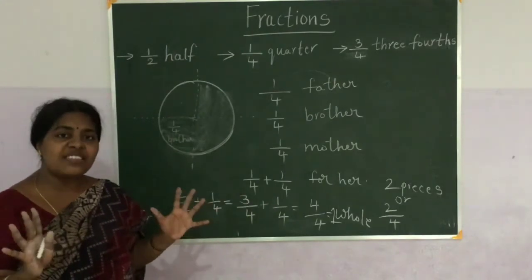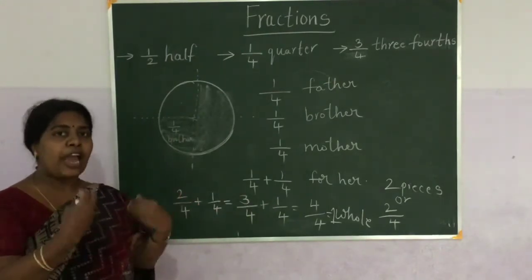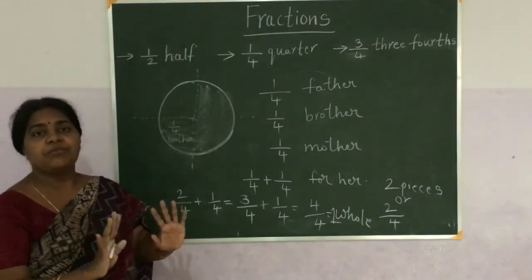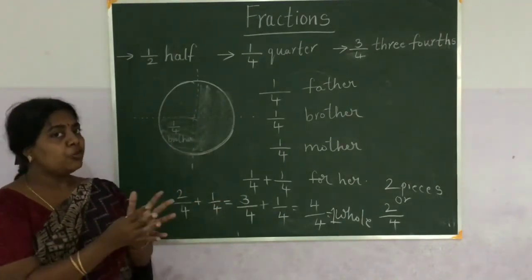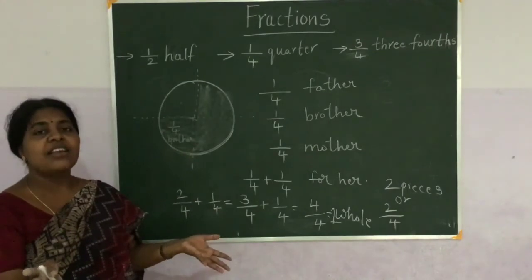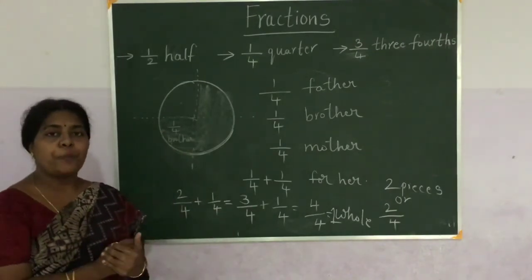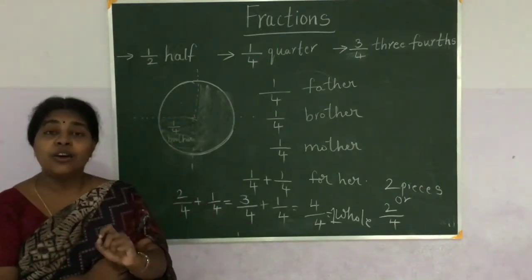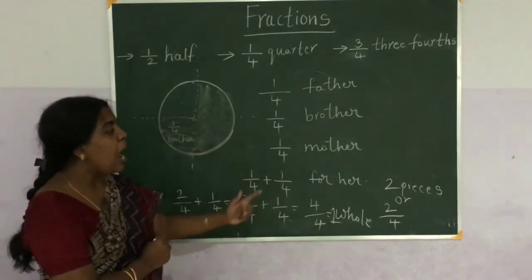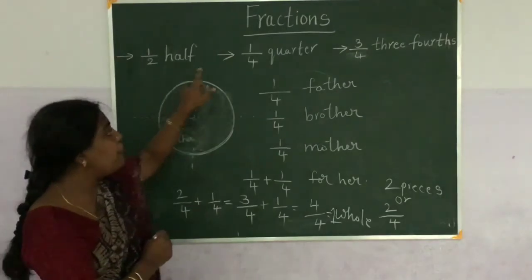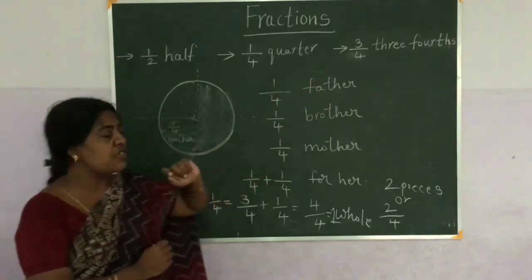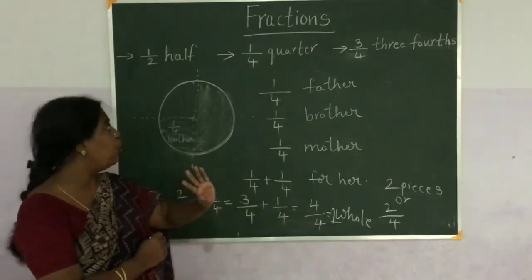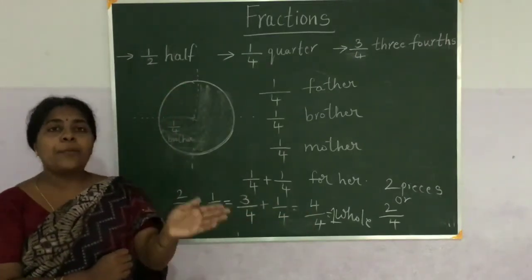So are any pieces left with them now? No, they have eaten. So out of 4 parts they have eaten 4 parts. She divided into 4 pieces and they ate 4 pieces. So 4 by 4 means nothing but 1 whole. This is the way how to find half, quarter and 3/4. So 3 by 4 plus 1 by 4 is nothing but 1 whole, and half means 1 by 2.